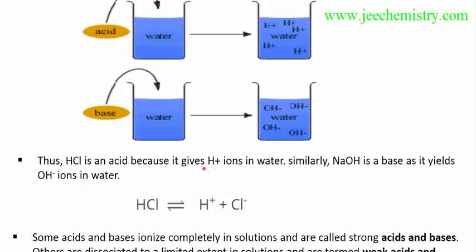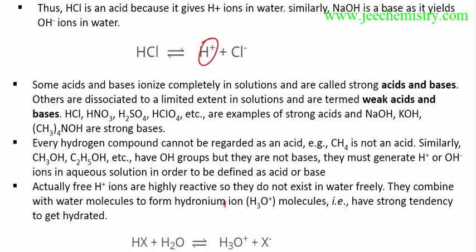HCl is an acid because it gives H plus ion in water. Similarly, NaOH is a base, it gives OH minus. HCl gives H plus in the solution, so it is an acid. Some acids and bases ionize completely in a solution, and that is called a strong acid and base. The compound which completely ionizes in water, giving H plus ion, is called an acid.